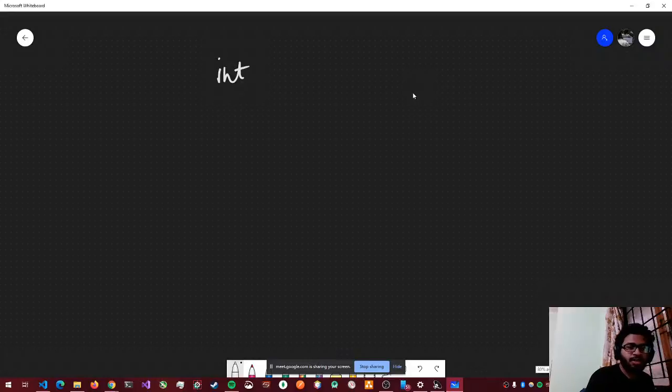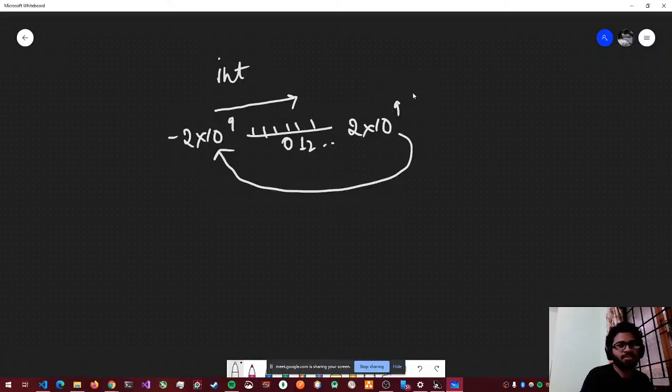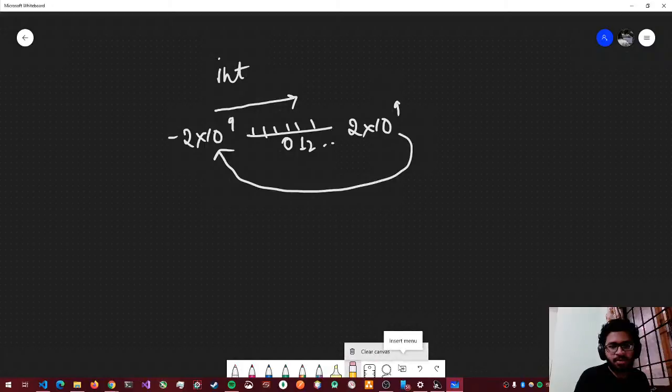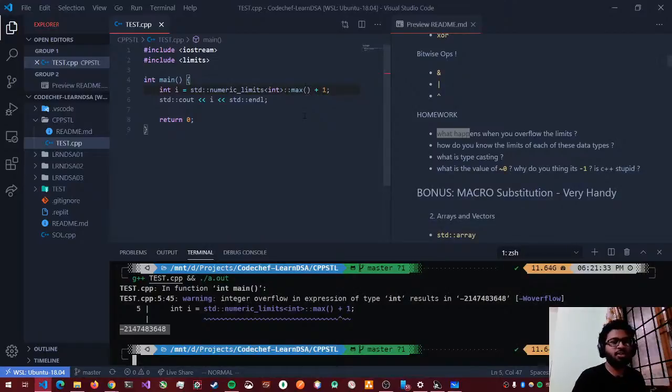This is an integer. It goes from minus 2 times 10 raised to the power 9 to 2 times 10 raised to the power 9, and these are the discrete values that it has. It's like a circular thing, right? Let's say this is 0 in the middle, this is 1, 2, and you go up to 2 times 10 raised to the power 9. That's a big number, and as soon as you go to the number next to it, it goes back to this, and you keep on adding, and it goes like this. It's a circular thing, right? Yeah, so that is what happens when you overflow the limit of a value.